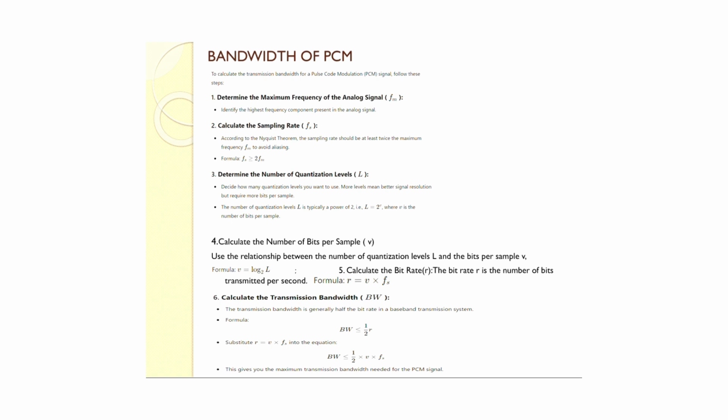Now, calculating the transmission bandwidth, we have been given the formula where bandwidth is less than or equal to half times v times fs, where v is the number of bits per sample and fs is the sampling rate.